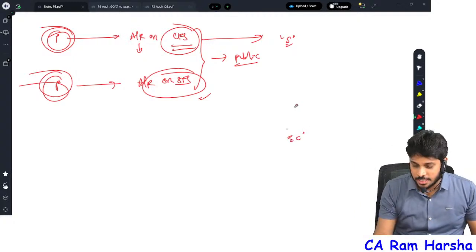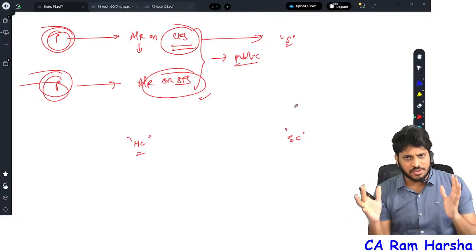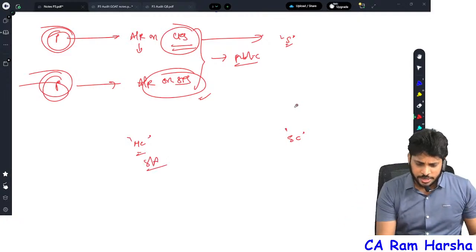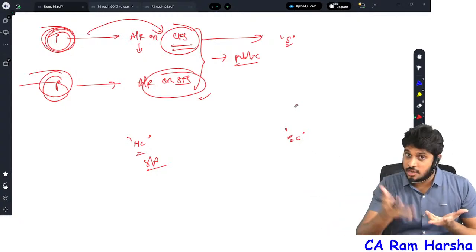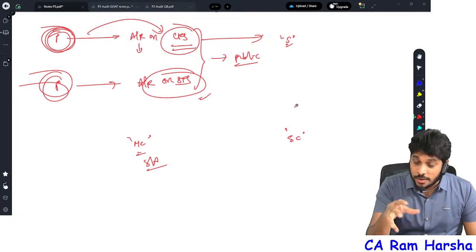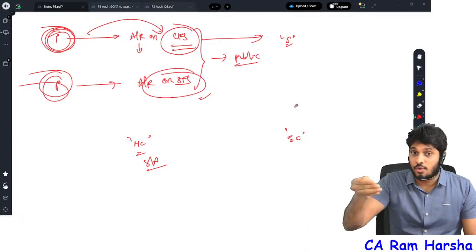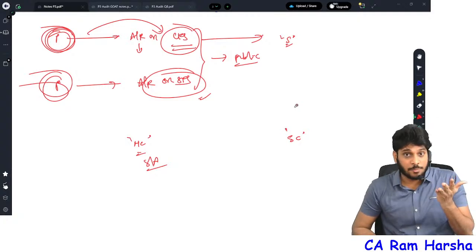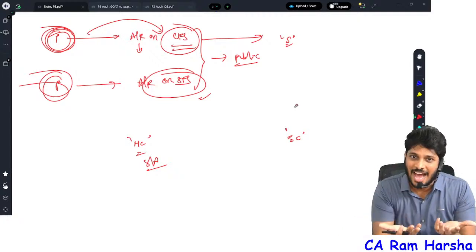Remember, the subsidiary company auditor and the holding company auditor are two different auditors for two different companies. Both are statutory auditors, correct or not? Yes or no? Sir, how did the principal auditor give an opinion on consolidated financials? How come he gave it, because he didn't audit the subsidiary companies? Yes, he didn't audit. He gave an opinion based on the subsidiary companies' auditors' reports. Subsidiary companies' auditors gave an unqualified opinion. So since subsidiary companies got an unqualified opinion, he gave an unqualified opinion on the holding company. Subsidiary company auditors also gave unqualified, so he gave a totally unqualified opinion.